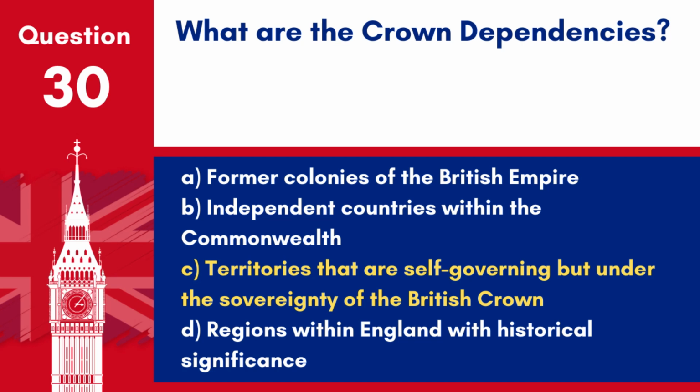Territories that are self-governing but under the sovereignty of the British Crown. The Crown dependencies include the Isle of Man and the Channel Islands, Jersey and Guernsey.